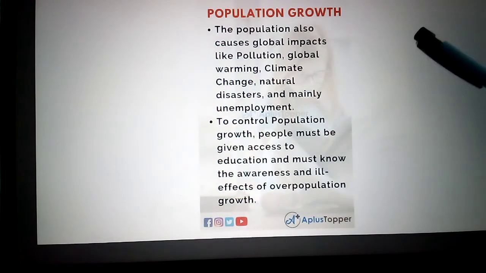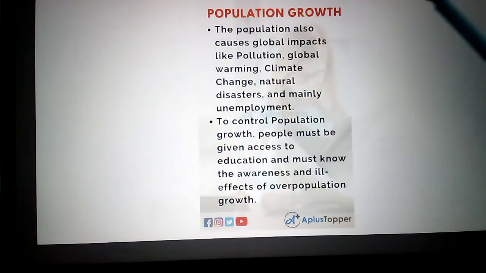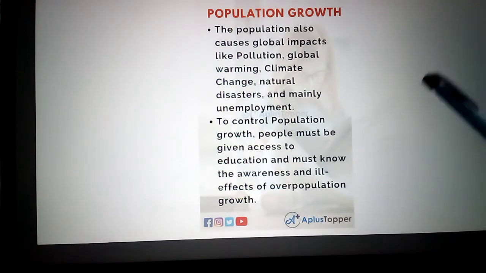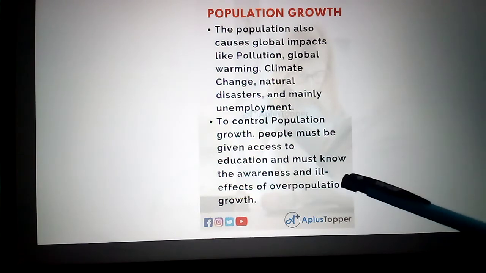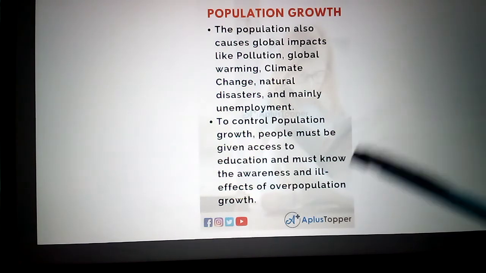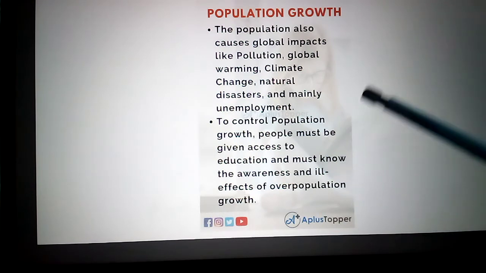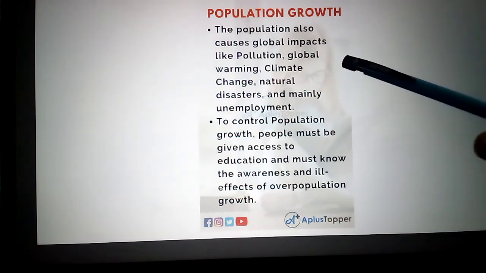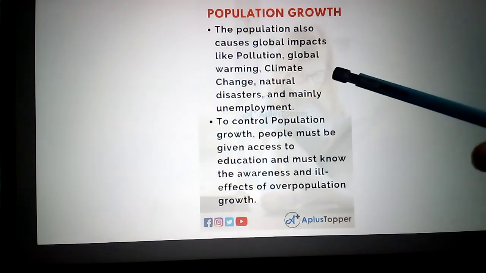Next one, population growth. Here we already discussed that in 30 years the population went from 3 million to 6 million, it was doubled. When the population is abnormally increasing, it causes global impacts like pollution.